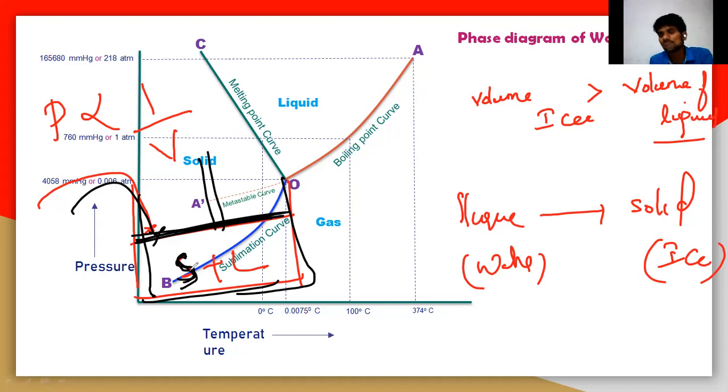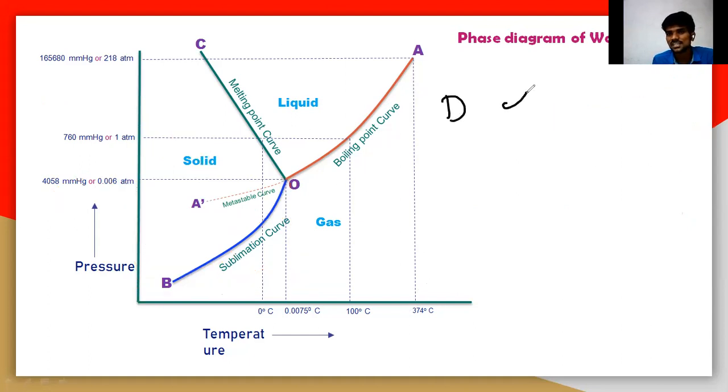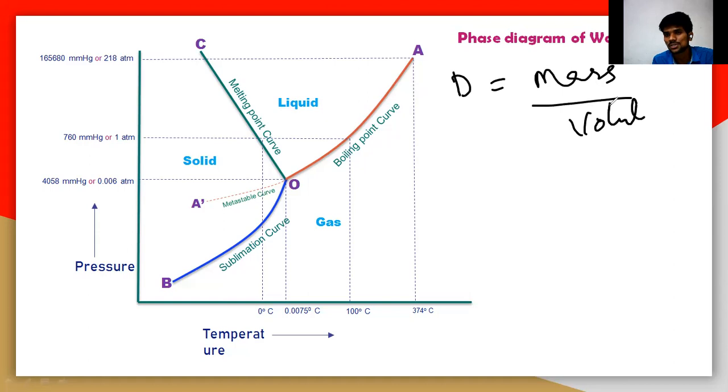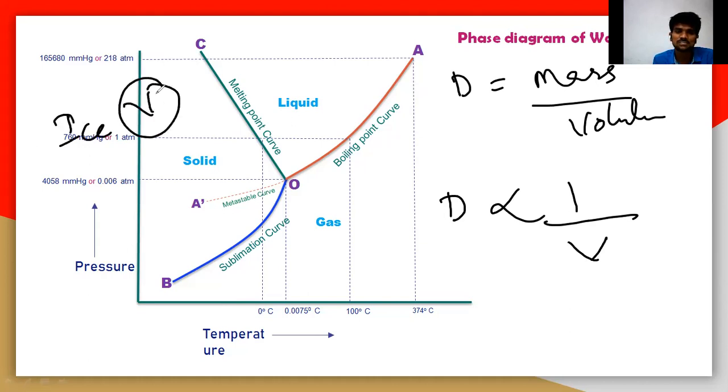So what about the density? Generally, density is equal to mass by volume. Density has an inverse relation with the volume. Here I am taking the ice volume: the ice volume is more than the liquid.